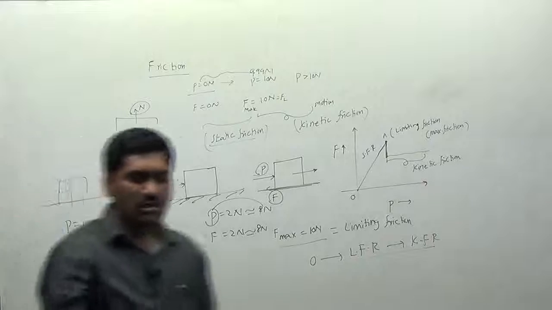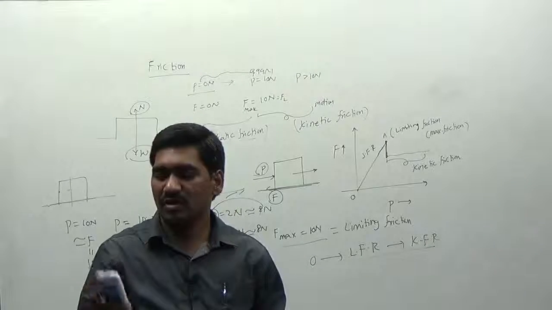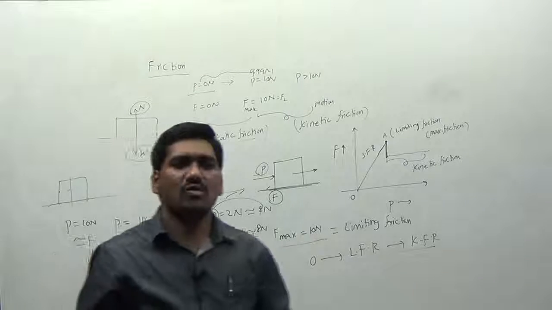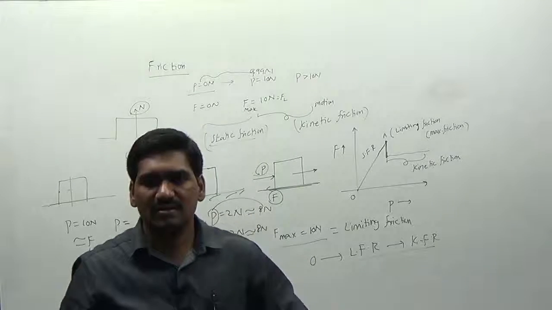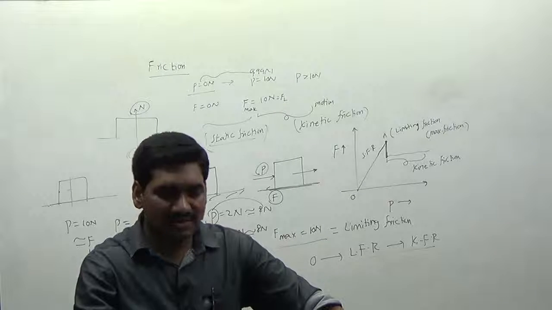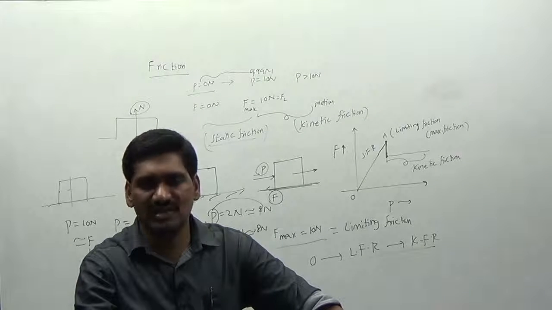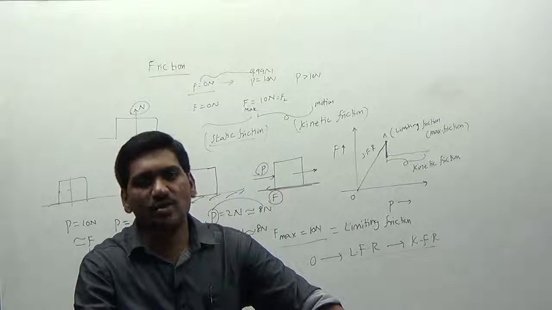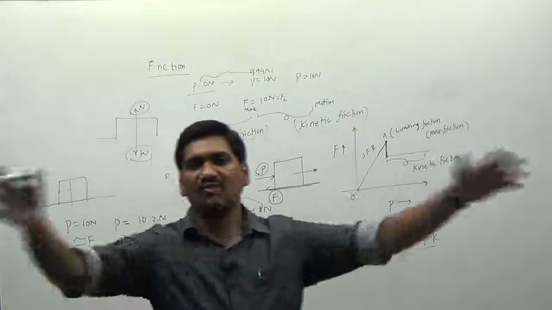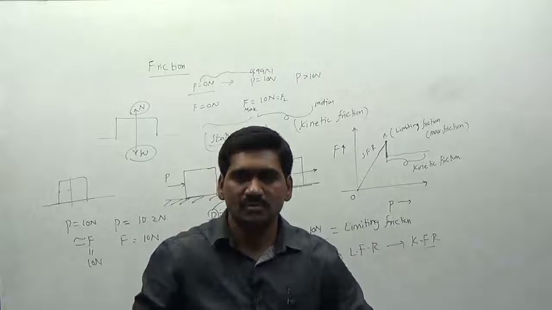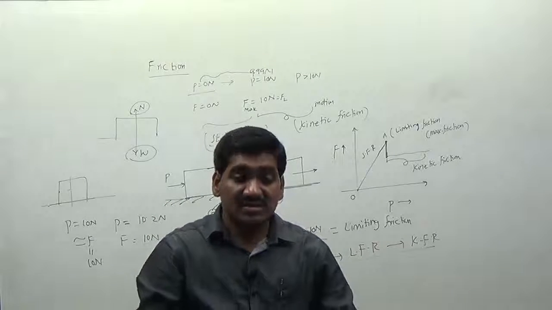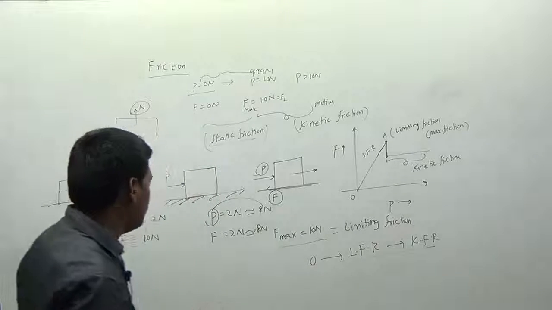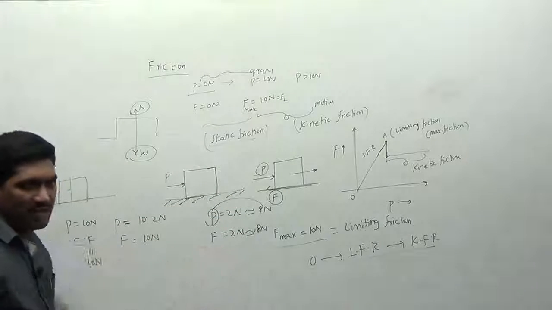So we have some very important laws of friction here. The first law is that frictional force is always dependent on the roughness or smoothness of the contact surface. The second is that frictional force is independent of the area of contact. And next, frictional force is always proportional to... I will first note down these points. I will draw the diagram once again for you.